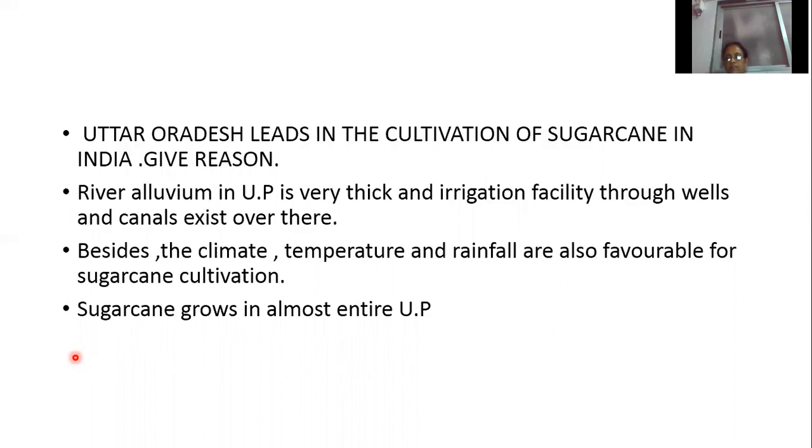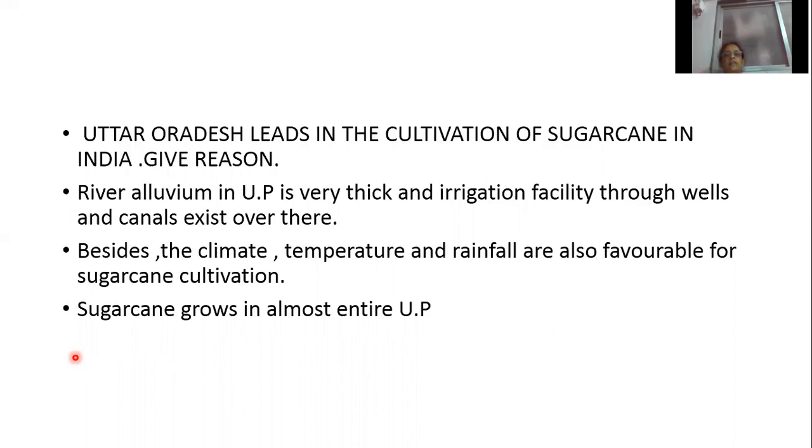Which state ranks first in area under sugarcane? Uttar Pradesh. But in the production, which state ranks first? Maharashtra. In Gujarat, which regions produce sugarcane? South Gujarat and Saurashtra. Then, Uttar Pradesh leads in the cultivation of sugarcane in India.